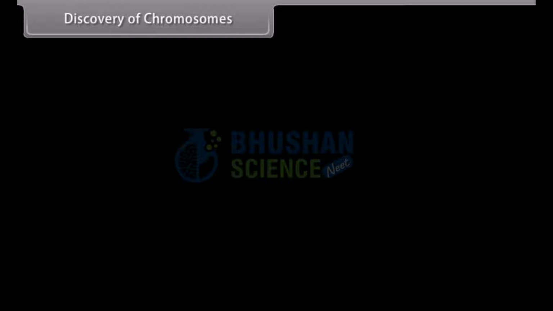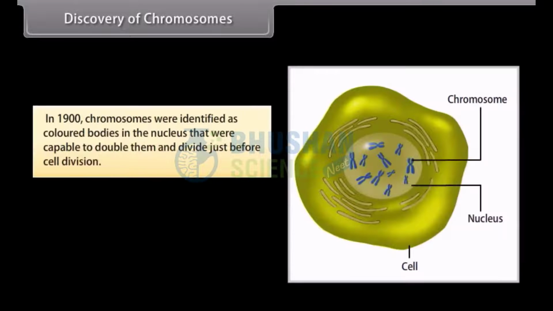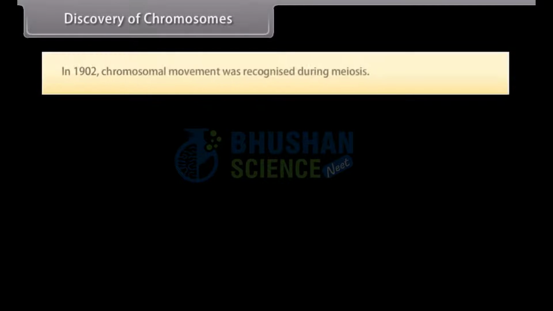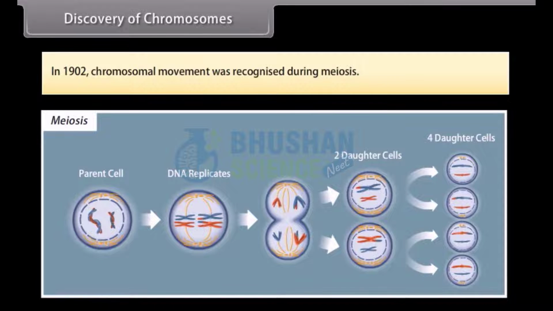Discovery of chromosomes. In 1900, chromosomes were identified as colored bodies in the nucleus that were capable to double themselves and divide just before cell division. As a result, de Vries, Correns, and von Tschermak rediscovered Mendel's work. In 1902, chromosomal movement was recognized during meiosis.